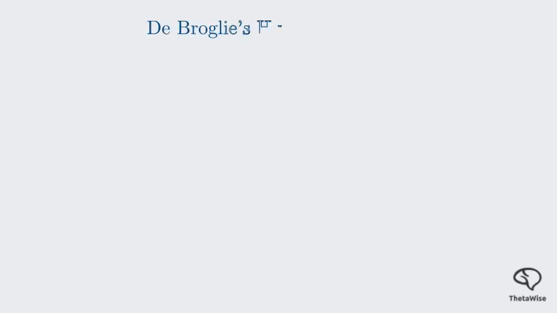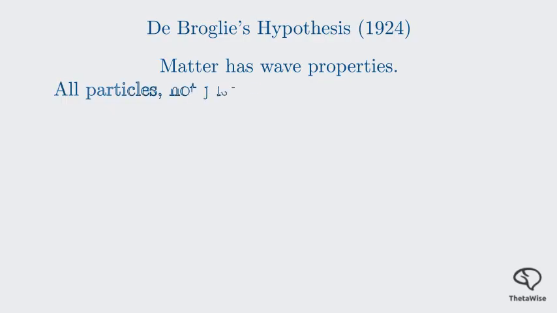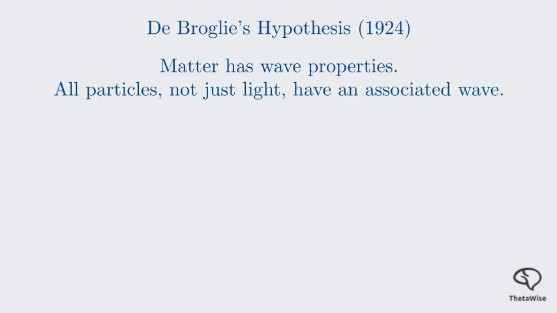The hero of our story is Louis de Broglie. In 1924, as part of his PhD thesis, de Broglie proposed a shocking idea. He hypothesized that matter, like light, can behave as both a wave and a particle. Light, as we know, has both wave properties, like interference, and particle properties, photons. De Broglie turned this around and asked, what if particles, like electrons, also have wave properties? He proposed a simple equation to connect a particle's momentum, which is a particle property, to the wavelength of its associated wave, which is a wave property.